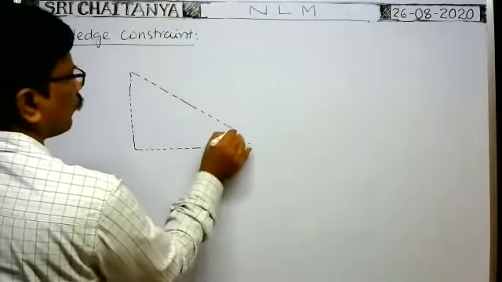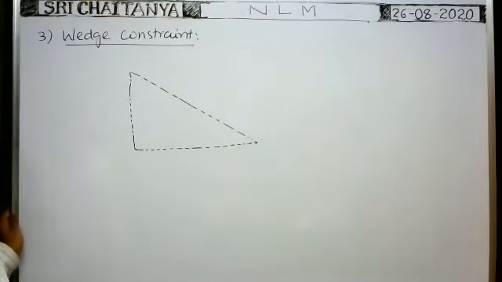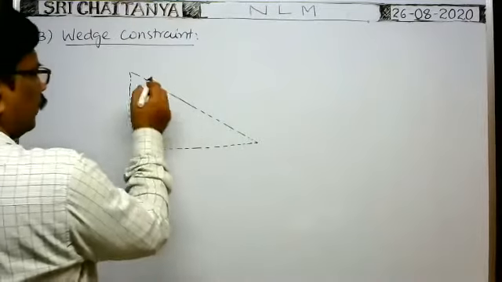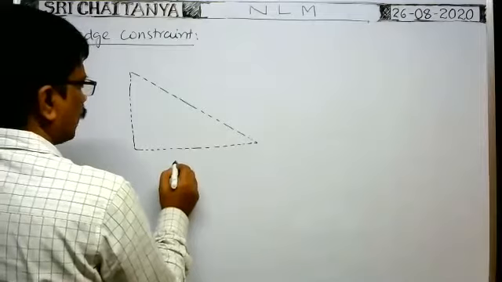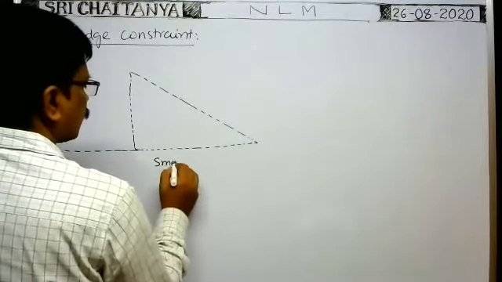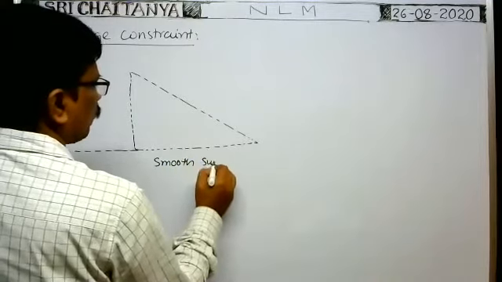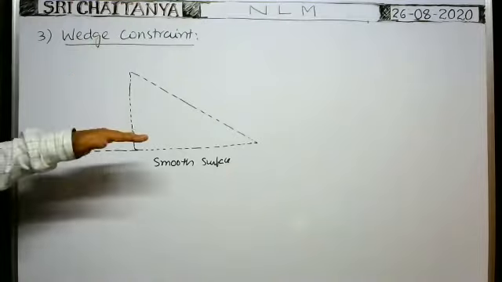Smooth wedge. Here this is the initial position of the wedge. Initially the wedge is kept on the smooth horizontal surface.